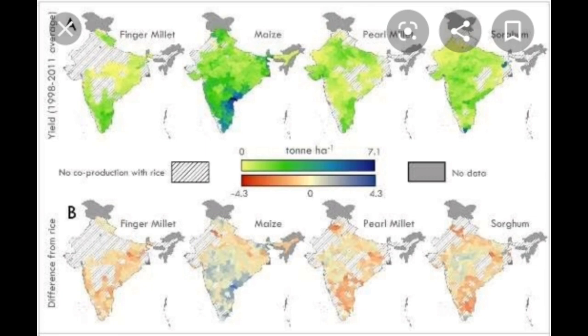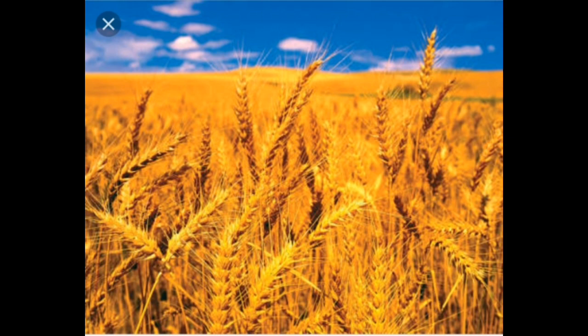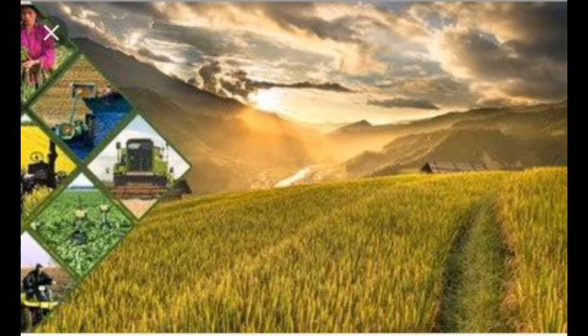Climate. The average temperature of a place and the amount of rainfall it gets are key factors in deciding the nature of crops grown in that area. Crops like wheat need a cool, dry growing period, while crops like rice need a hot, wet climate.